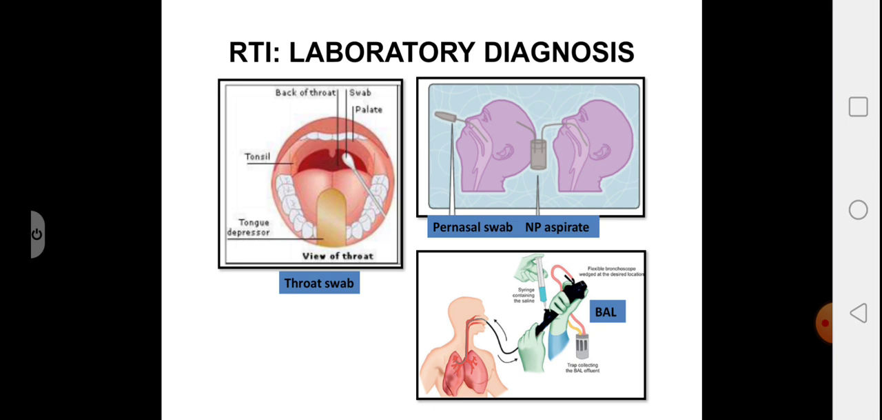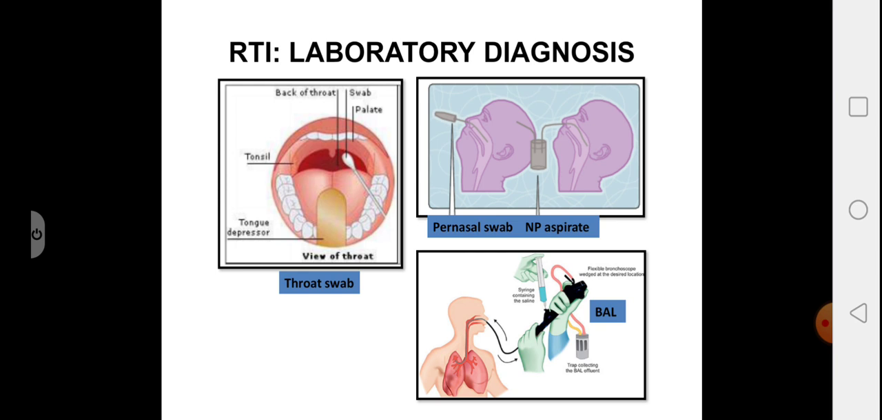Whereas looking at the throat swab, you can see the picture here. You explain the procedure to the patient, make him sit on a chair in the presence of good light. Using a tongue depressor and a throat swab, you collect the material from the tonsils and the posterior pharynx. You rub the throat swab against these structures without touching the other structures in the oral cavity. It's preferred to collect 2 swabs, one for staining and one for culture.